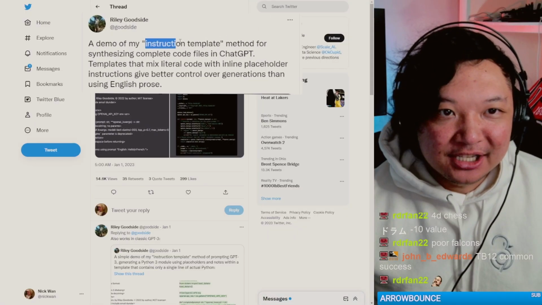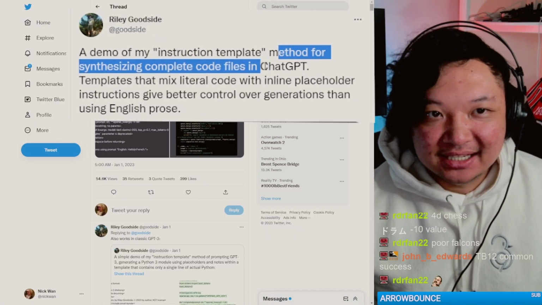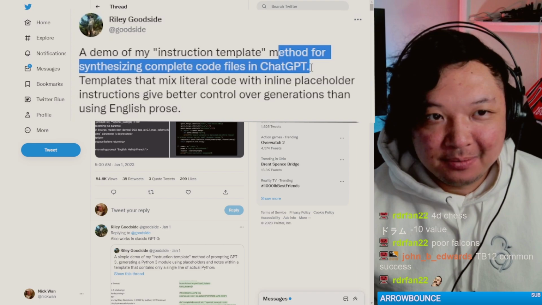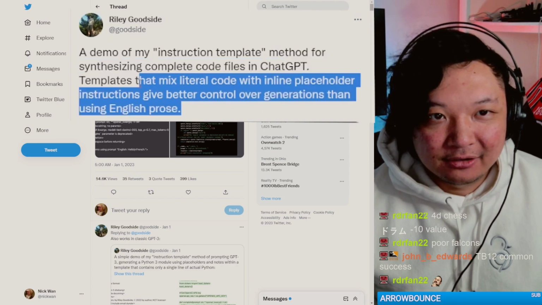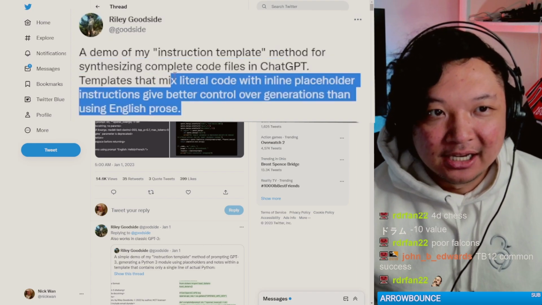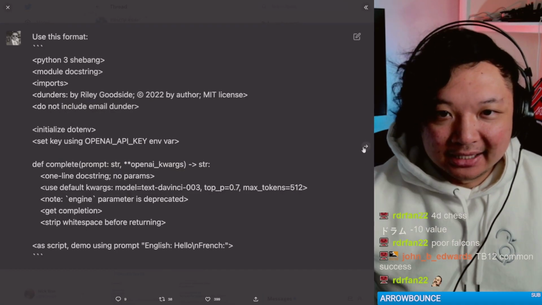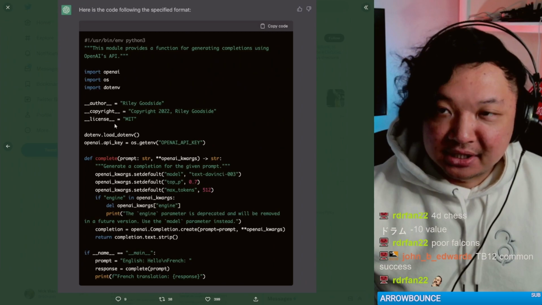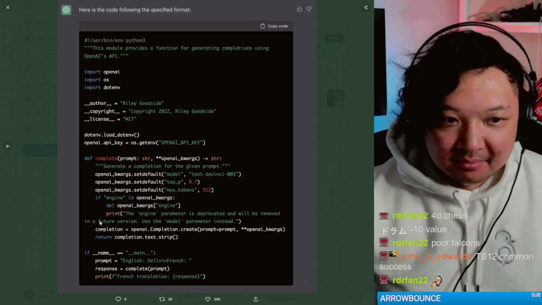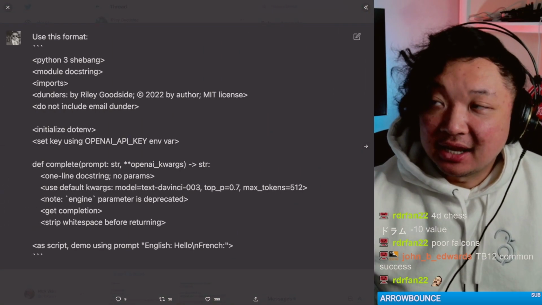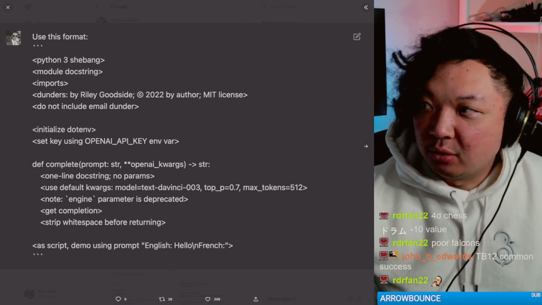A demo of my instruction template method for synthesizing complete code files in ChatGPT. Templates that mix literal code with inline placeholder instructions give better control over generations than using English prose. And this outputs code, and it looks pretty good. Like, it's not laughable, it's not horrible.